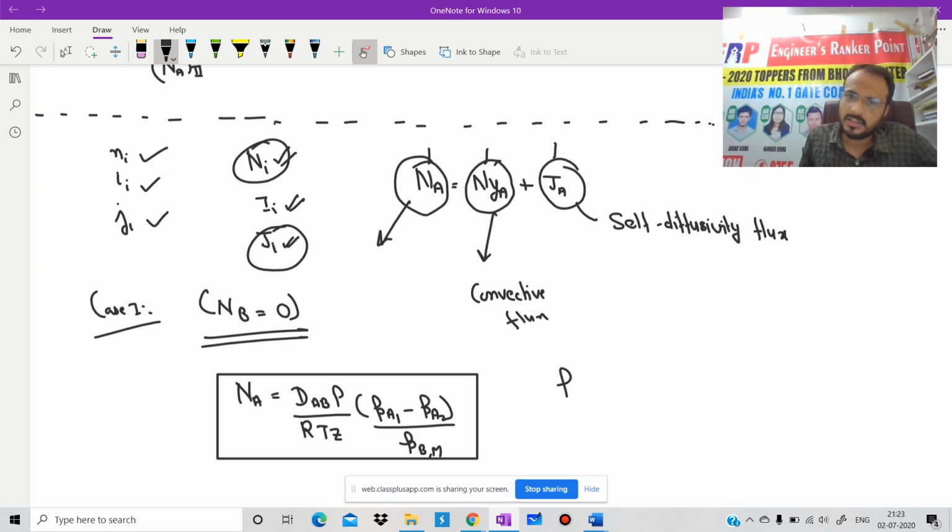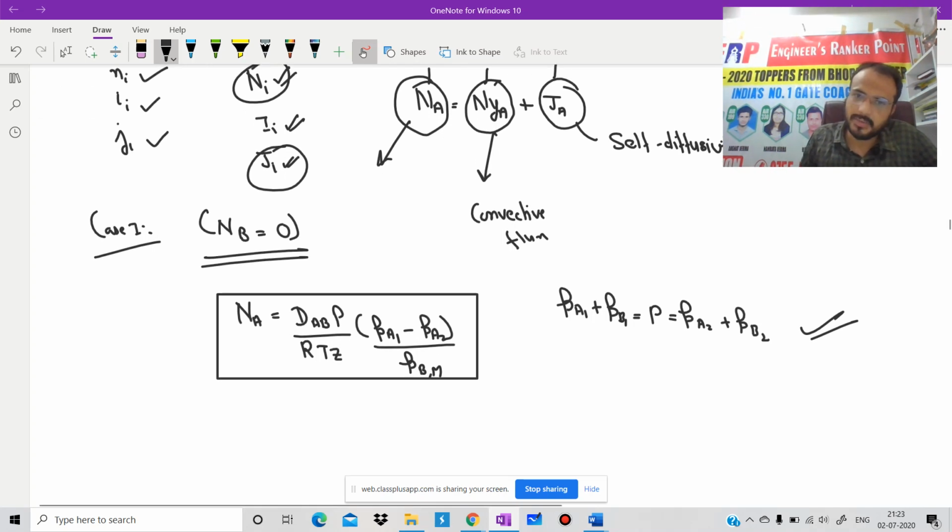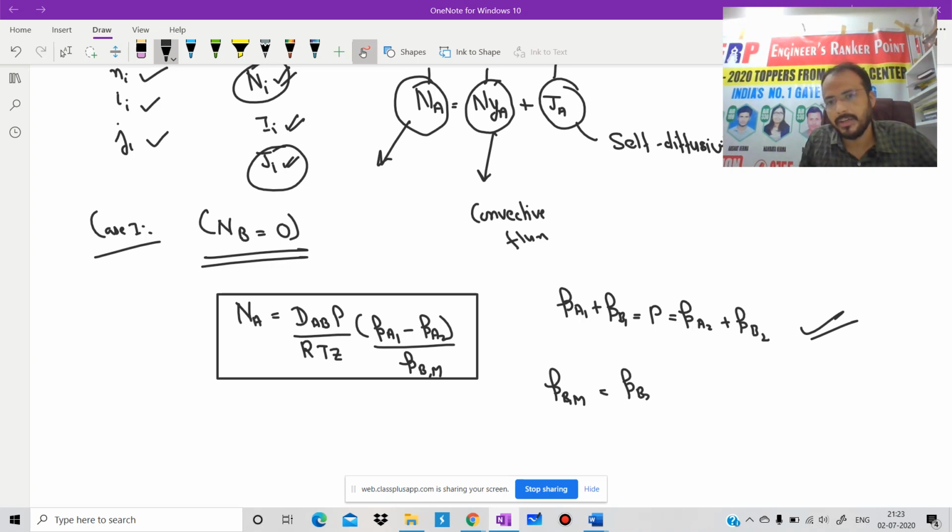We know that the value of PA1 plus PB1 is equal to P is equal to PA2 plus PB2. Please remember this one. So many times we have confusion whether it is PA1 plus PA2 or PA1 plus PB1. We also defined the value of PBM, that is nothing but (PB2 minus PB1) divided by ln of PB2 divided by PB1. Is it clear?